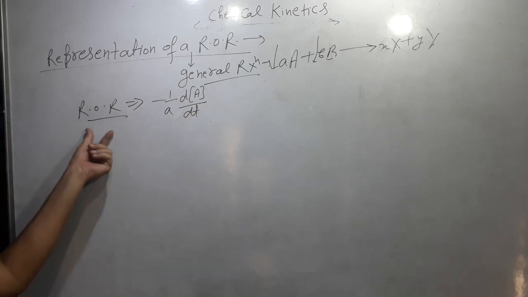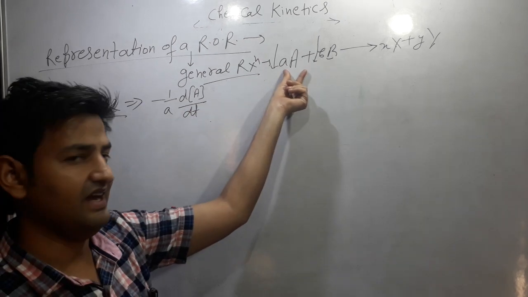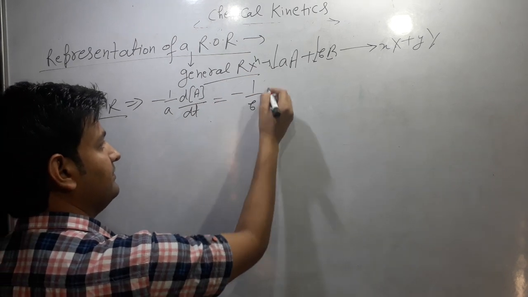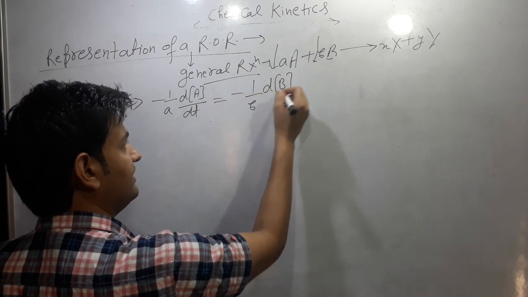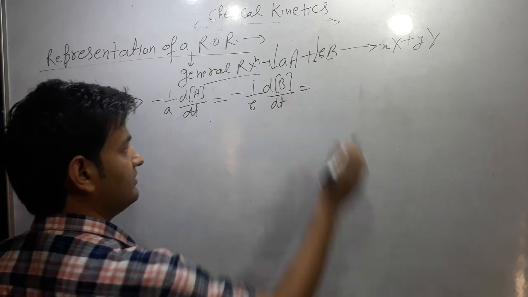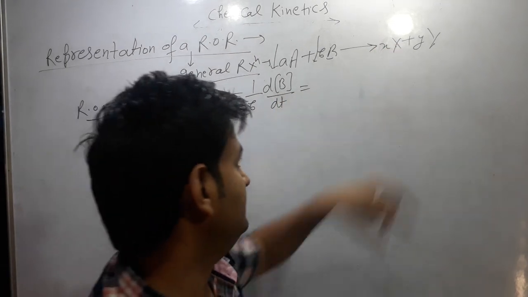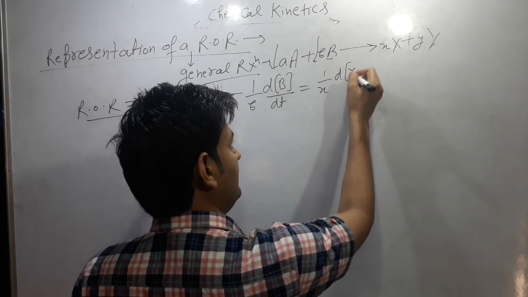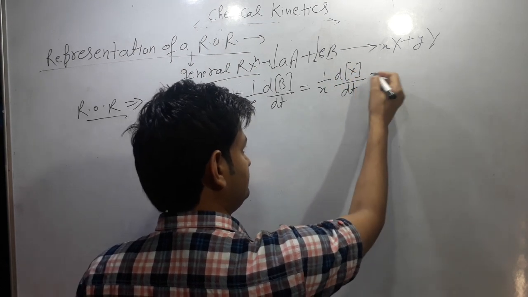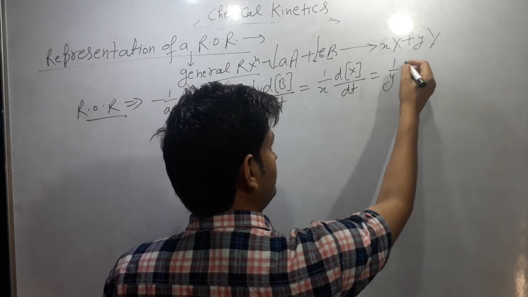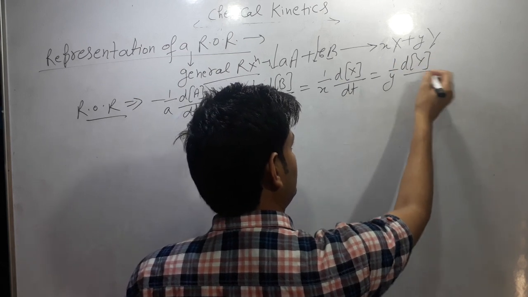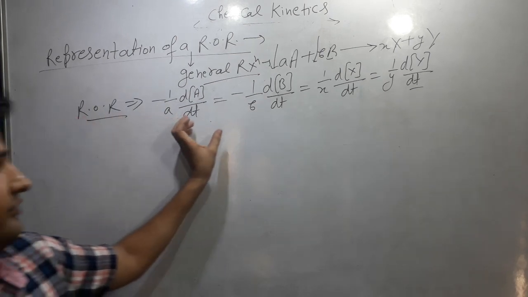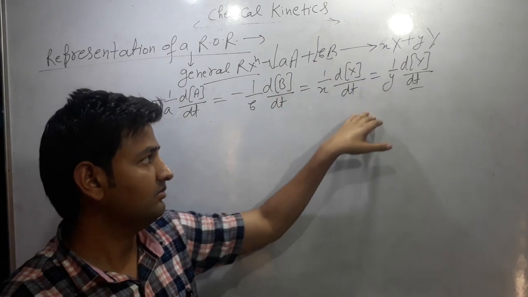That is the rate of reaction with respect to the reactant A, and it is equal to minus 1 by b, dB by dt, and it is equal to, as the concentration of product increases, positive 1 by x, dX by dt, and it is equal to 1 by y into dY by dt. That is the rate of reaction with reactant and the product.